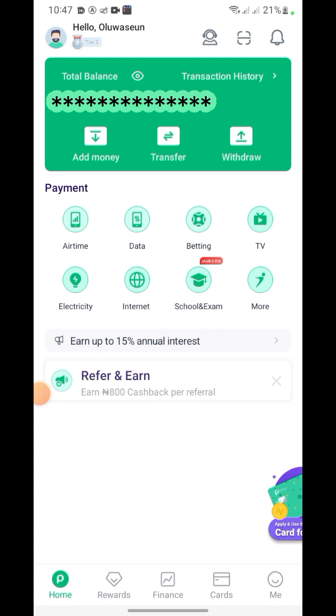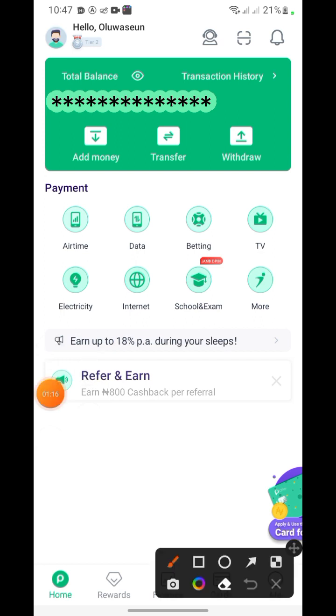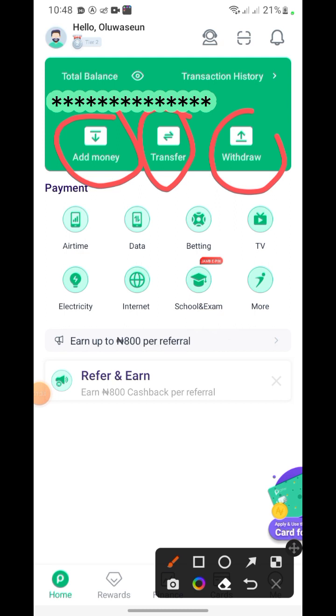All right, one thing you need to understand, we have so many functions in this application. From here you can see something like add money. When you want to add more money to your account, you can click on that. Here you can transfer money to friends and family, and here you can see withdraw. All of these things have their own functionality.